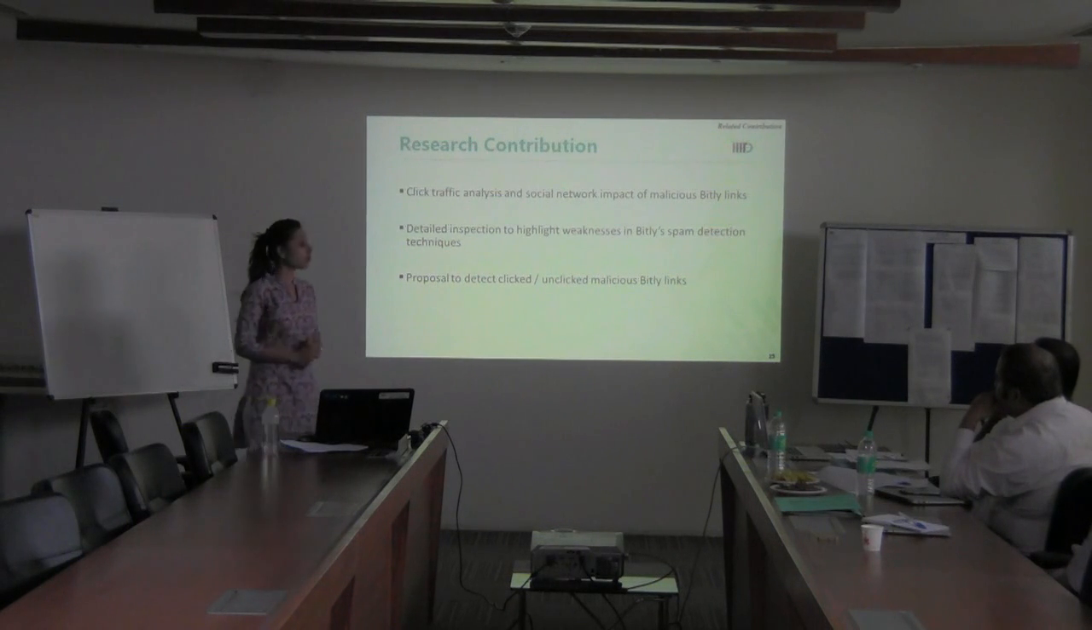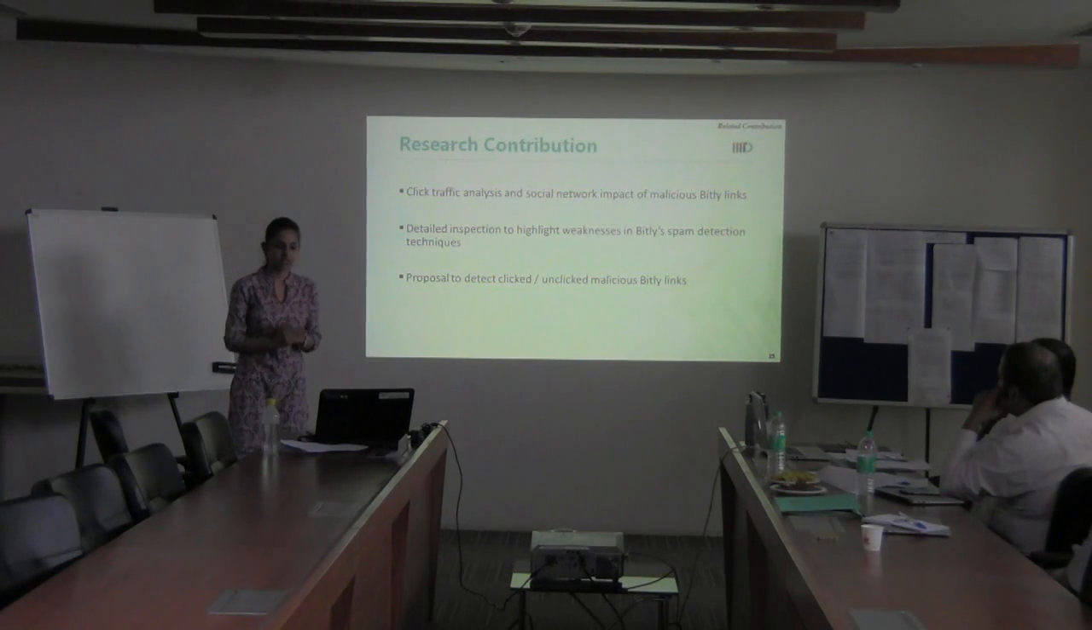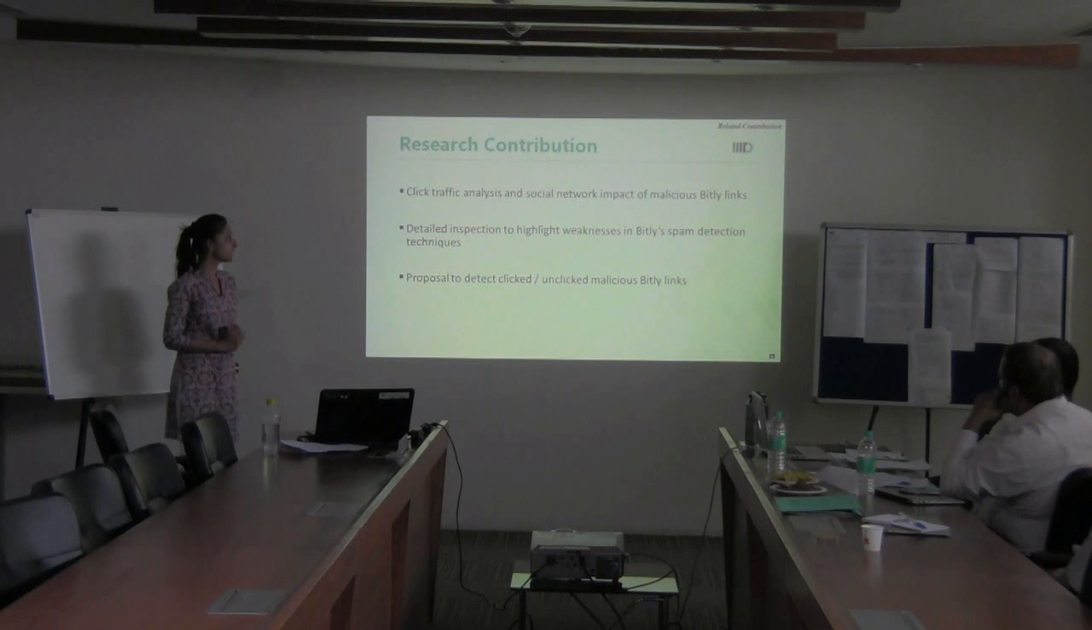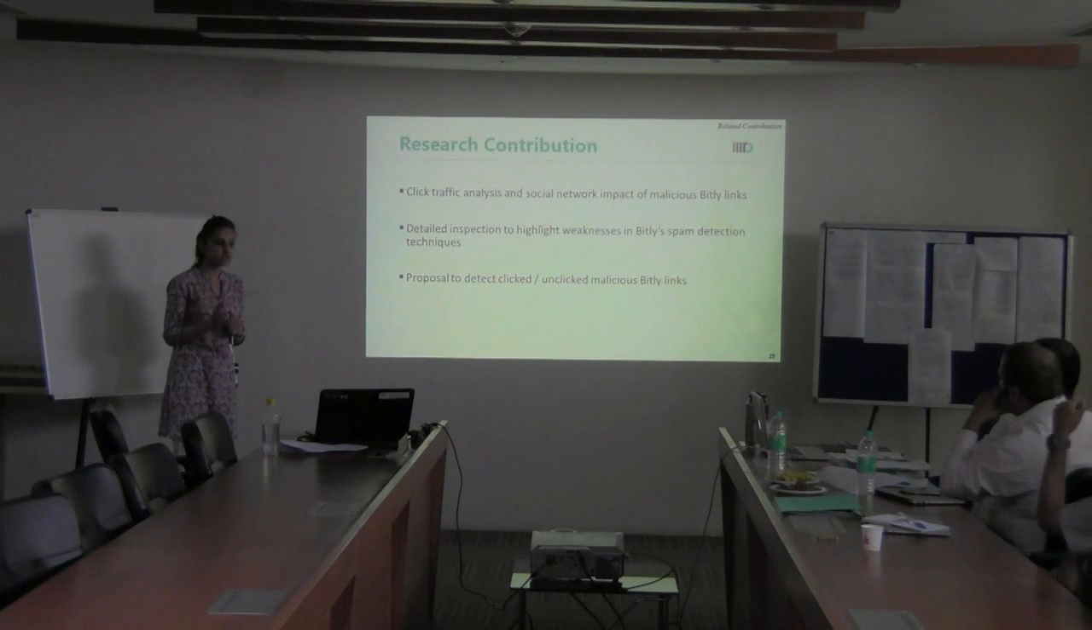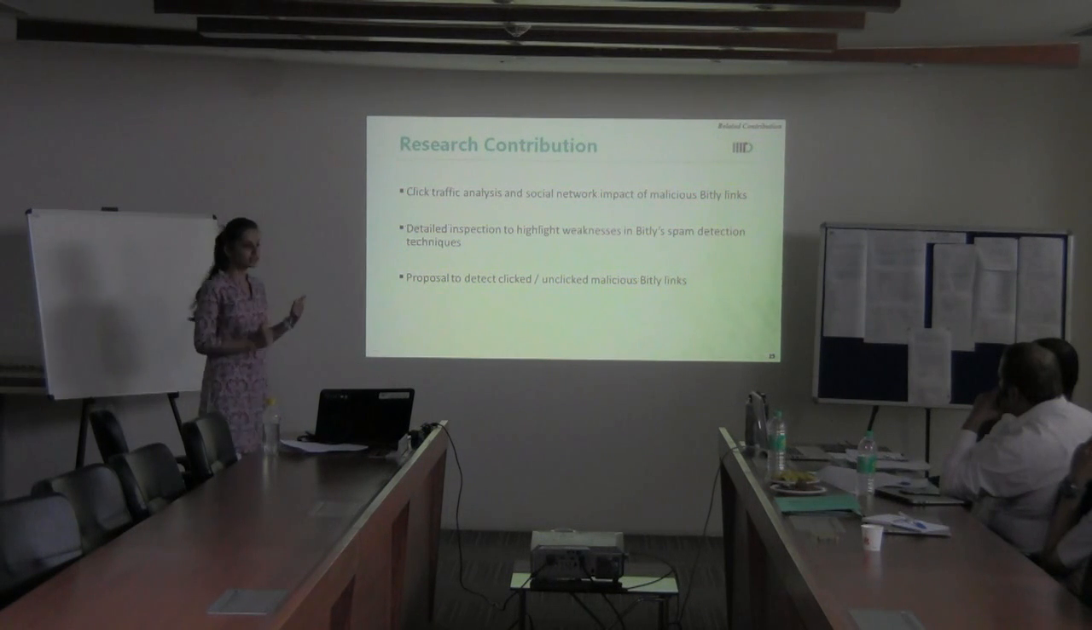Moving ahead, I'll discuss the major contributions of the work. The first contribution is that we did a characterization analyzing click traffic of the malicious Bitly URLs to understand the impact of these URLs on social networks. Secondly, we did a detailed inspection to highlight the weaknesses in Bitly spam detection policies, followed by a proposal to detect click and unclick malicious Bitly links.